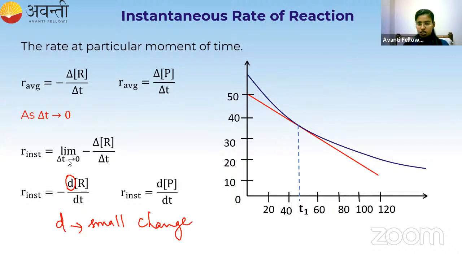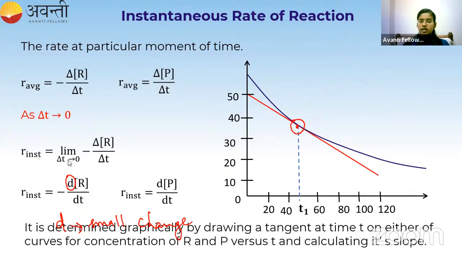The rate of the reaction at this particular point is called the instantaneous rate of the reaction. It is determined graphically by drawing a tangent at time t on the curve for concentration of R and P versus T and calculating its slope. Got it? If I take the slope at the point where it touches, I can find the answer.